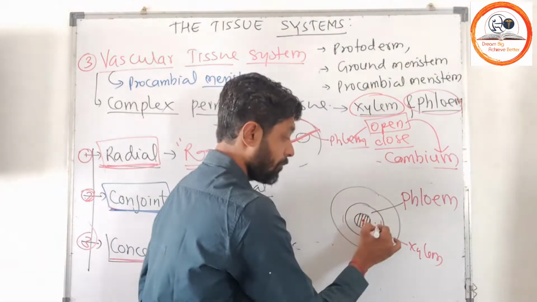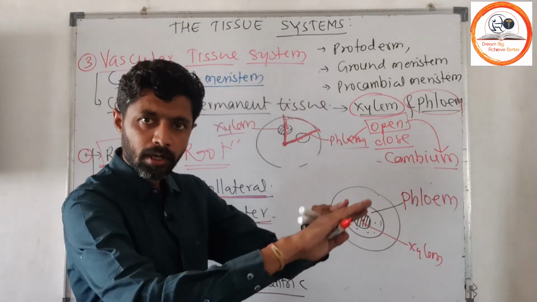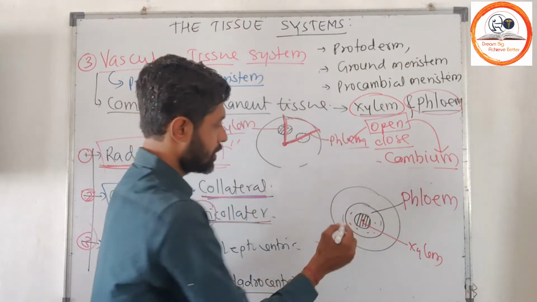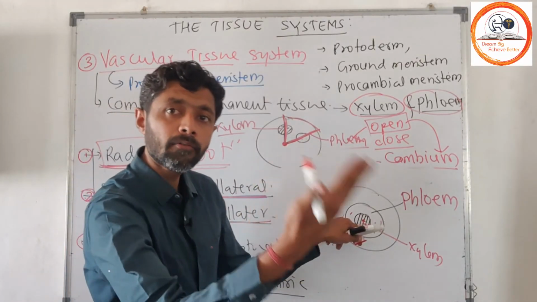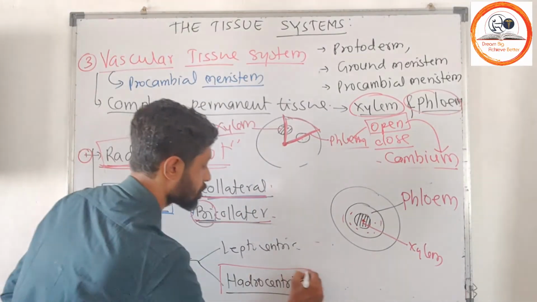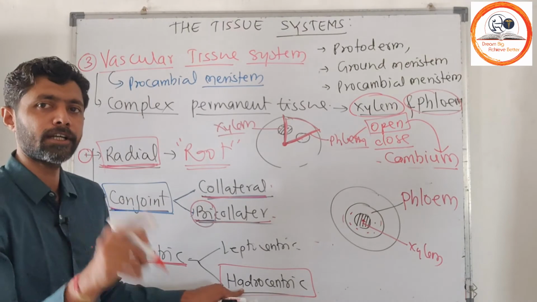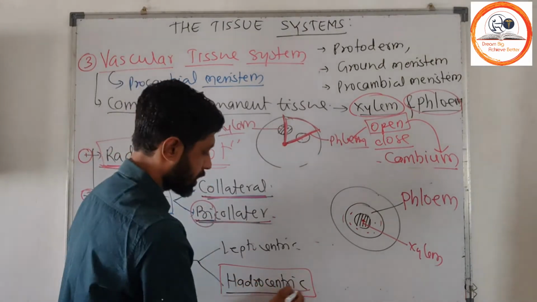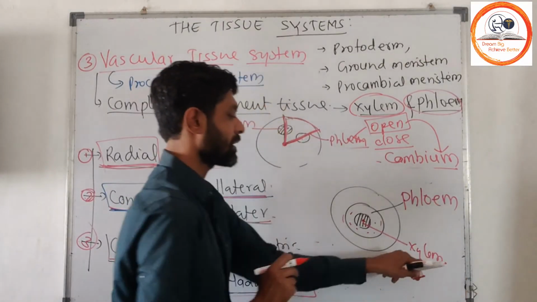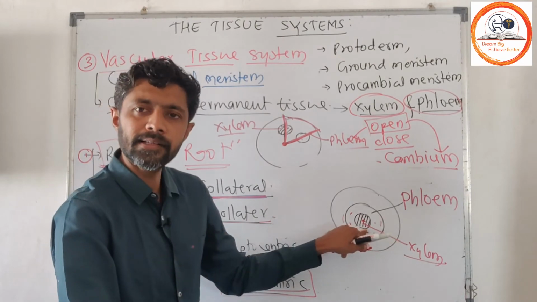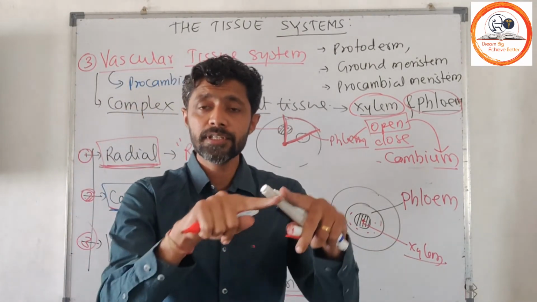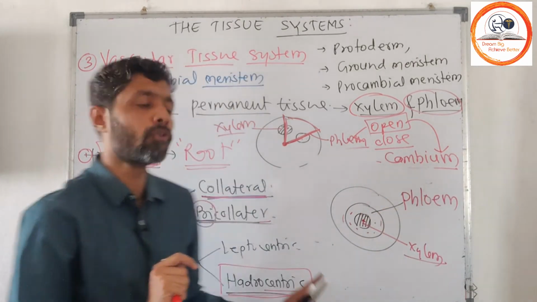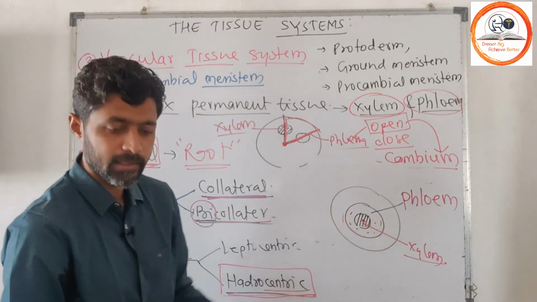Here the phloem will completely enclose or encircle the xylem. If xylem is enclosed by the phloem, then we call it hydrocentric. Hydro means water conducting tissue at the center. So if the water conducting tissue, that is xylem, is at the center, then we call it hydrocentric. Here in hydrocentric, xylem is completely enclosed by the phloem.